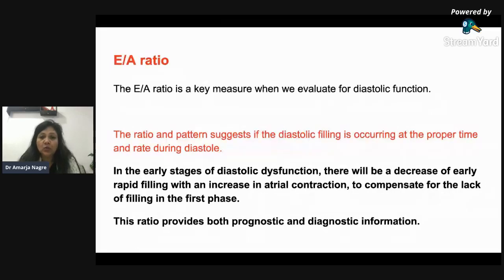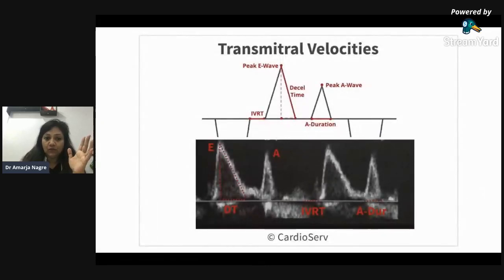What does that mean? If the ejection is happening properly, then the atrial kick is shorter, or it is not a big A wave. Normally, with this E wave, most of the blood is transferred from the LA to LV during the early filling phase, and the remaining amount of blood goes from the LA by this atrial kick.